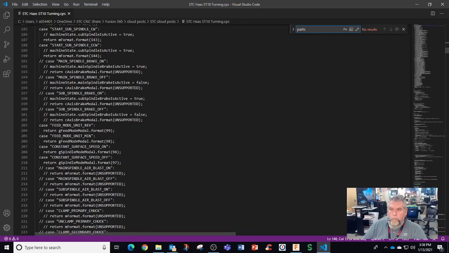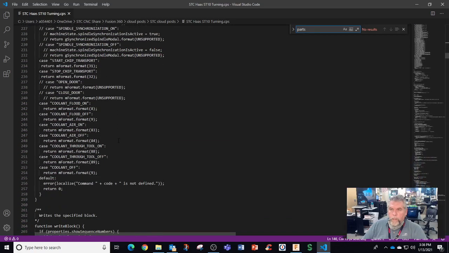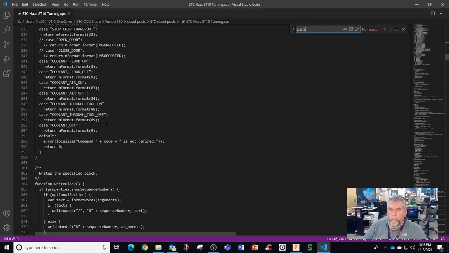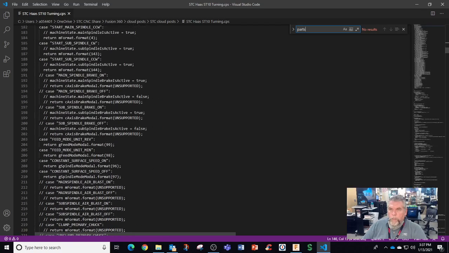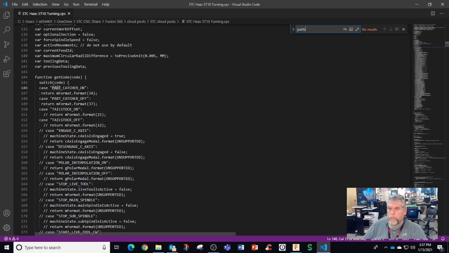All right. Same thing here. Use coolant on 83. No, that's coolant air on. Flood coolant on 8, coolant flood off 9. So why isn't it spitting it out?